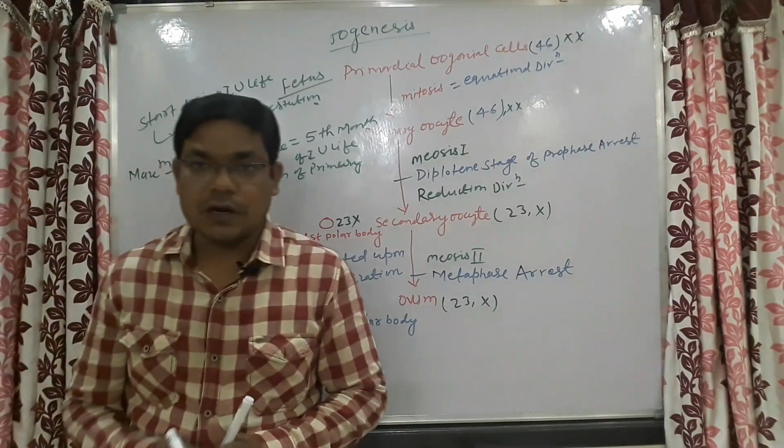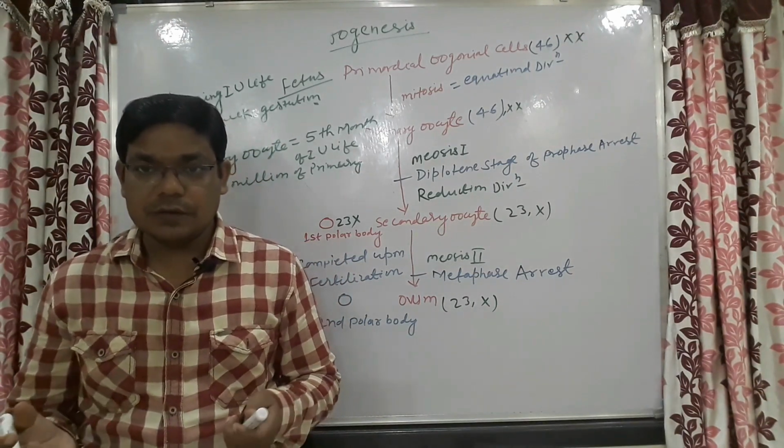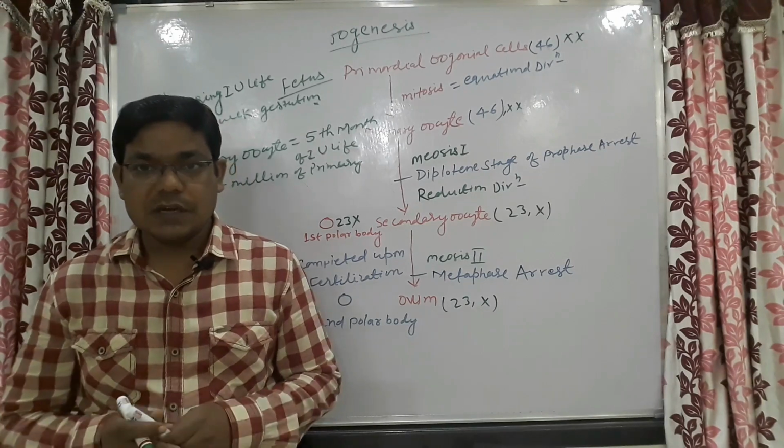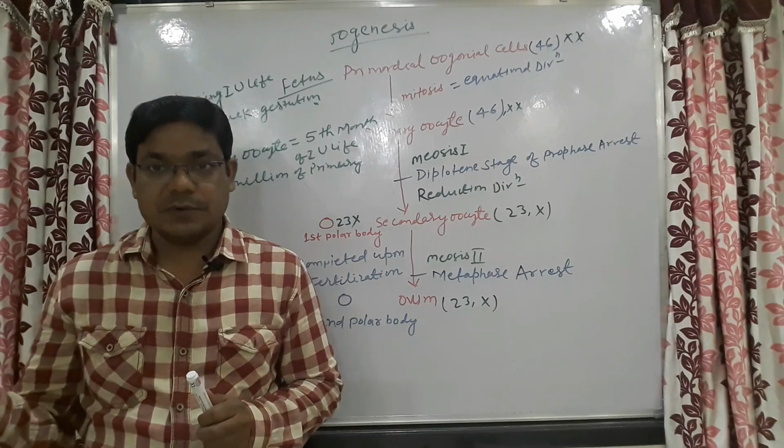What I want to give as a message here is that they are in different stages of development.